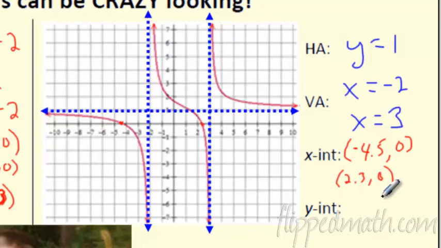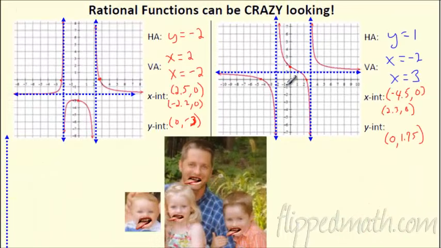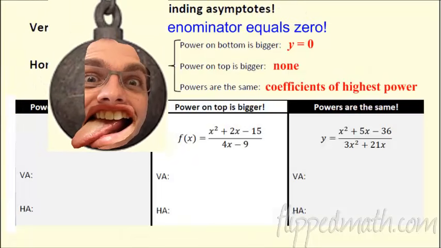So those are the x-intercepts. Is there a y-intercept? Yes, I see a y-intercept right here. It looks like that y-intercept is almost at 2. So I go over 0, up about, I don't know, 1.75 is what I'm going to say. You can say something hopefully around there. And then we've got our y-intercept. Awesome. Let's keep this rolling here.